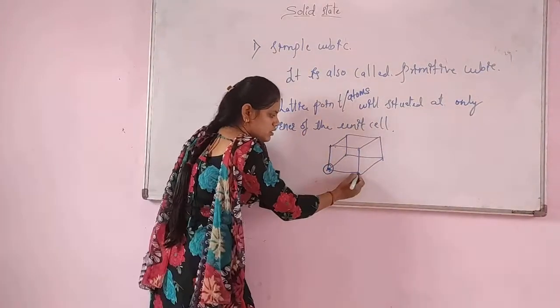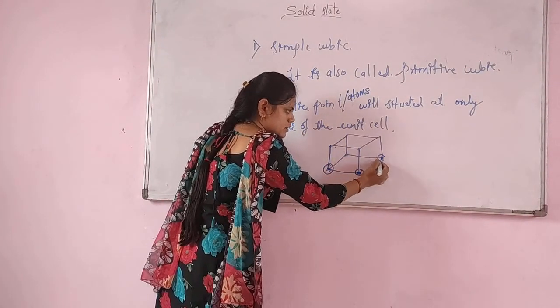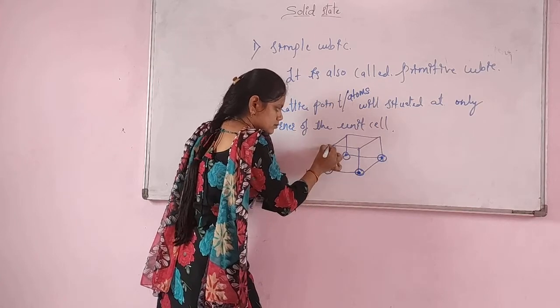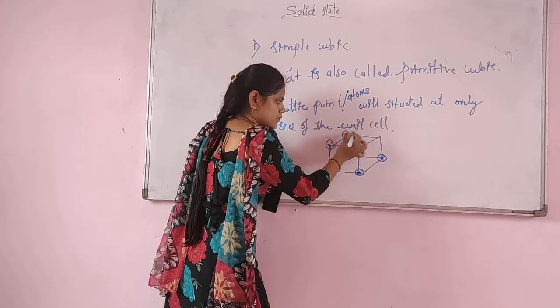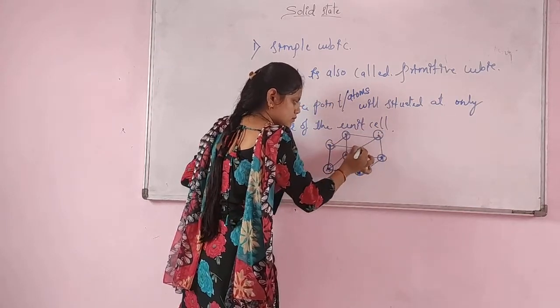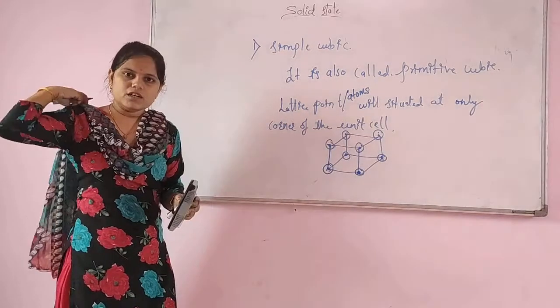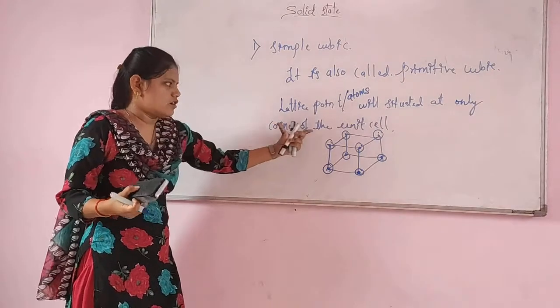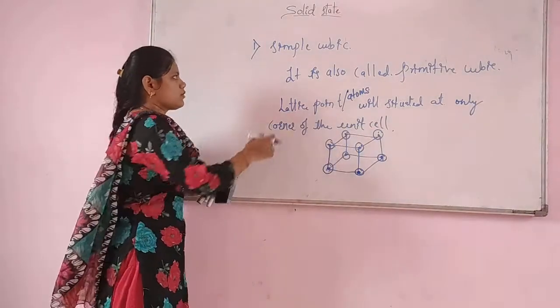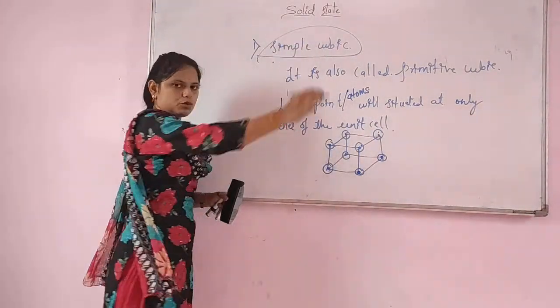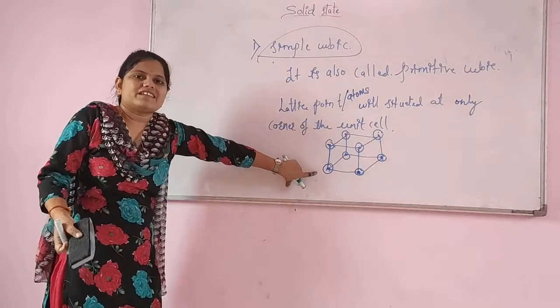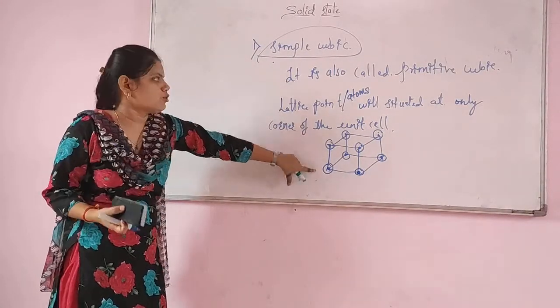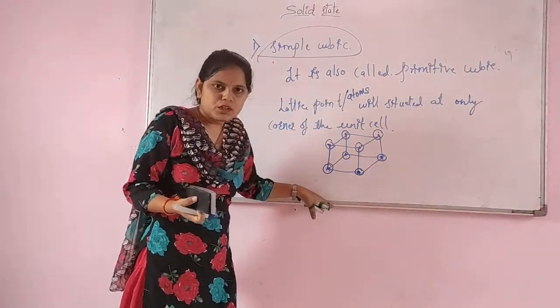So these are the corners of the unit cell. Now, the lattice points situated at the corners of the unit cell is nothing but a simple cubic, and it is also called primitive cubic.